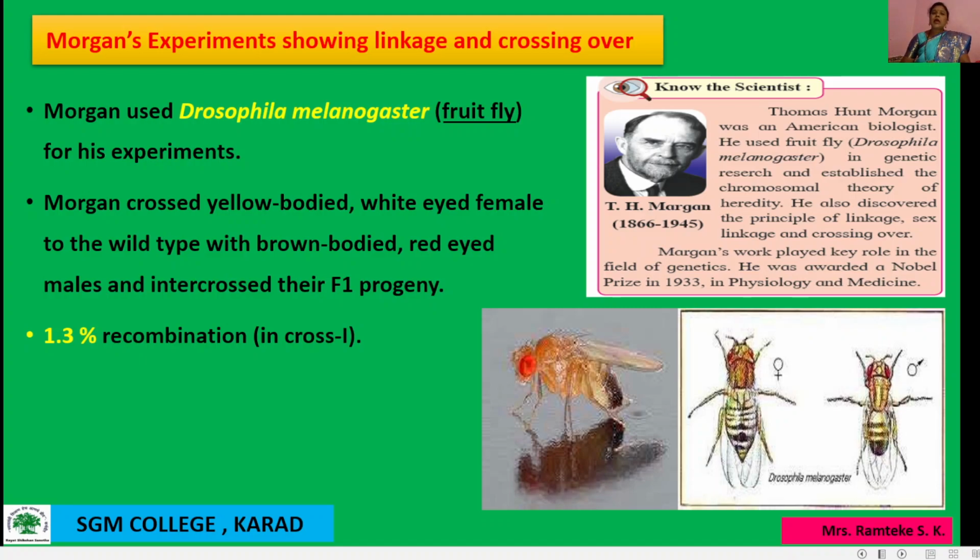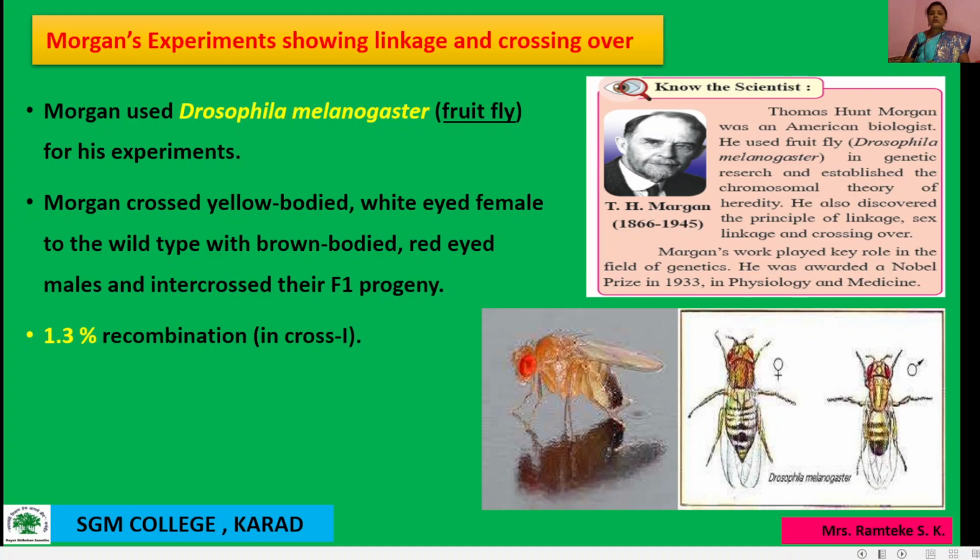Moreover, it has a high rate of reproduction. That's why he took Drosophila melanogaster. Then Morgan carried out several dihybrid cross experiments in fruit fly to study genes that are sex linked.